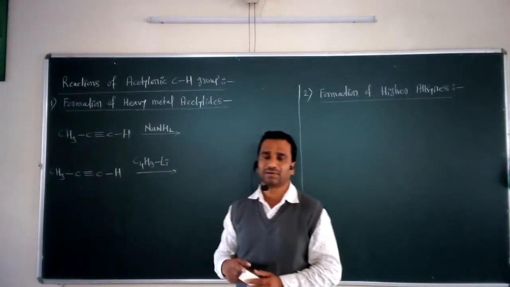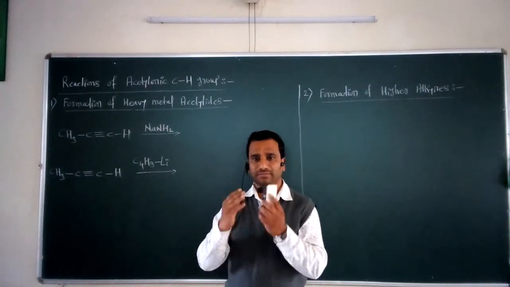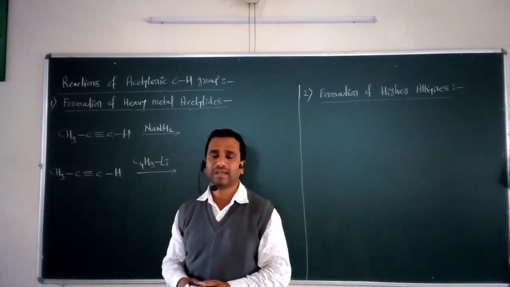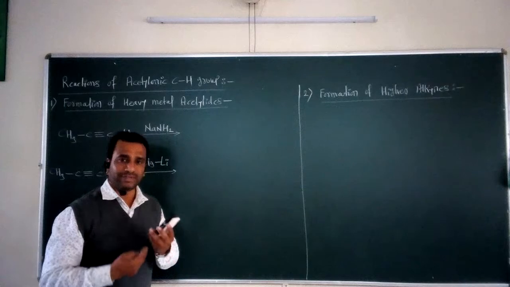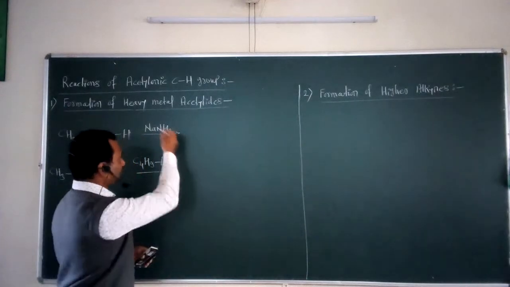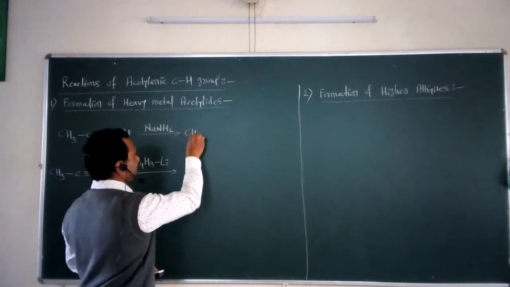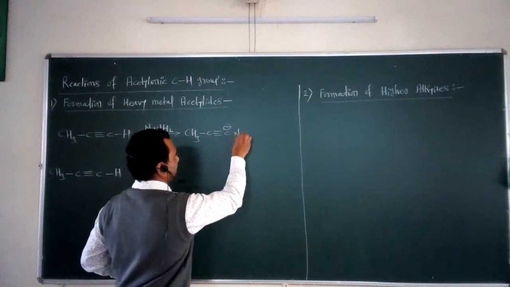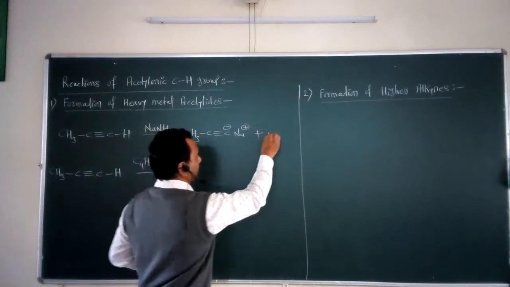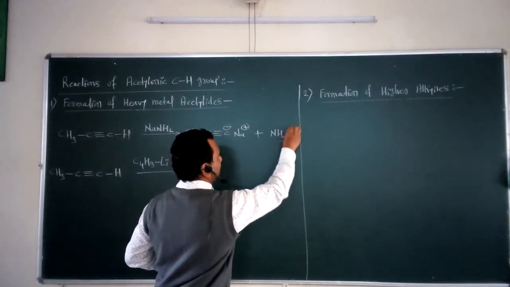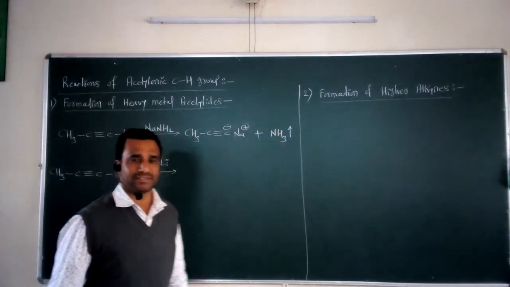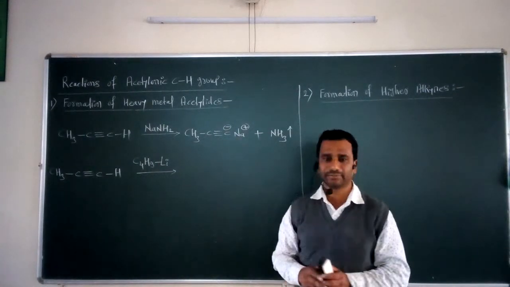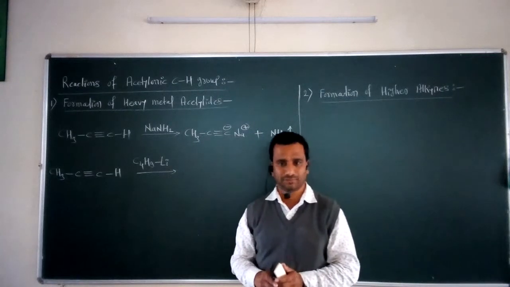Whenever this propyne reacts with some important bases, the first base I take here is NaNH2. Whenever NaNH2 reacts with propyne, what happens? It undergoes metal acetylide formation. From this reaction we get CH3 single bond C triple bond C minus Na plus, along with a byproduct, ammonia. So this is the first simple type of reaction for heavy metal acetylide formation.